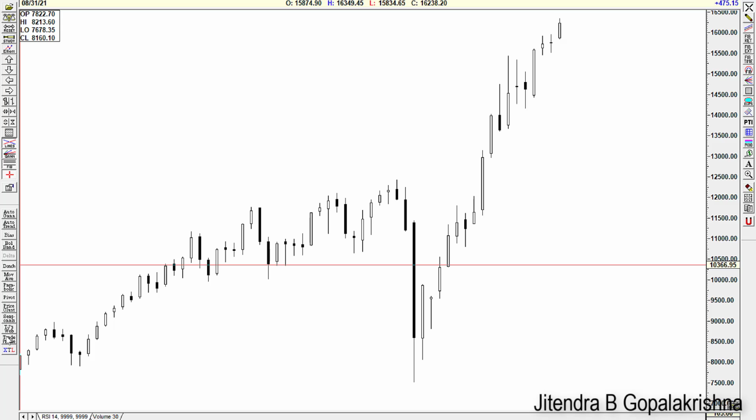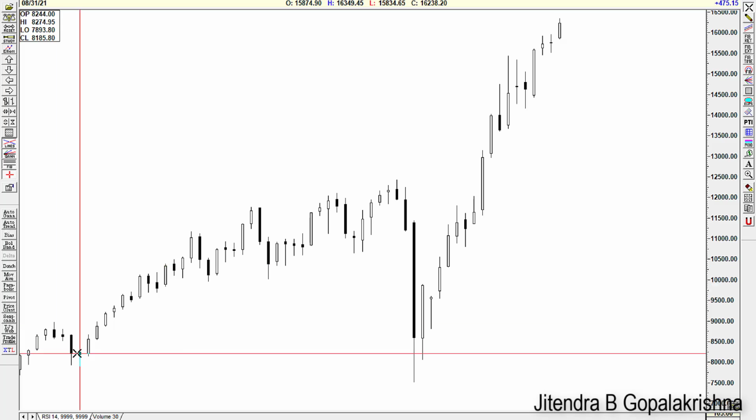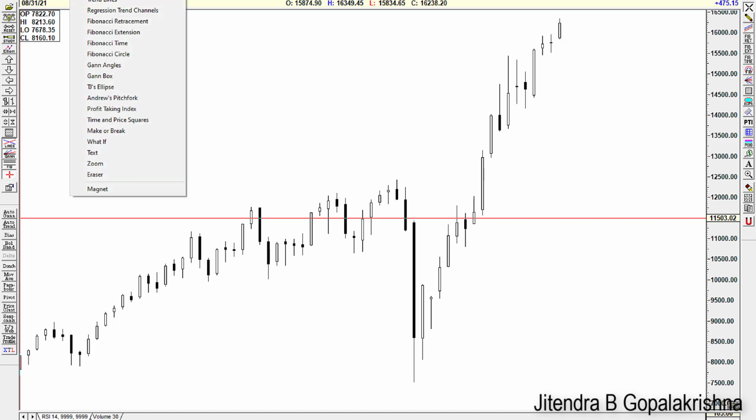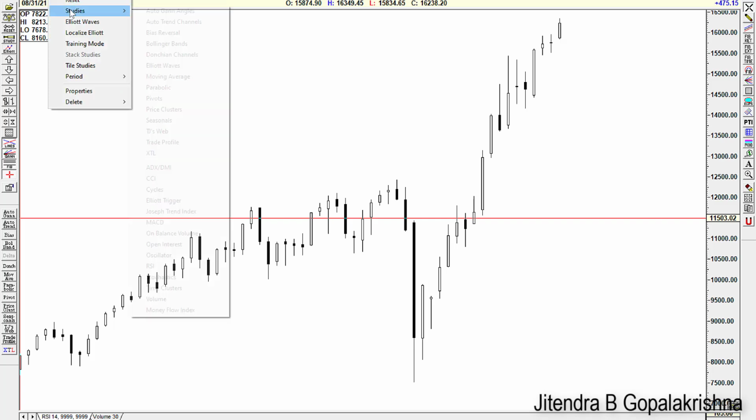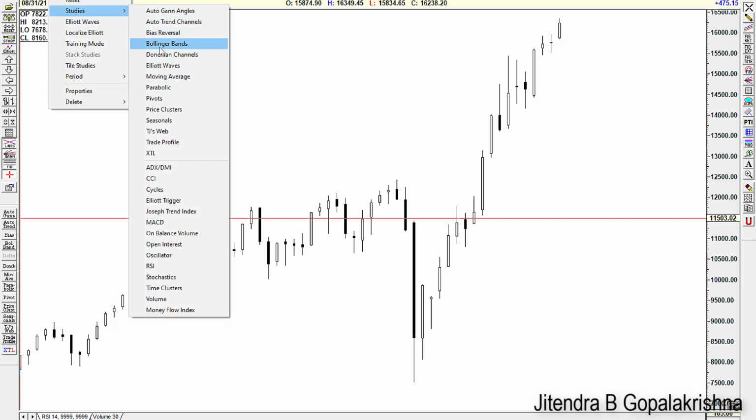Right, now let us see how RSI is plotted on a chart. You don't have to actually plot anything. Very simple, right? It is readily available in all the charts. So for example, if I go here, all that I have to do is click on RSI. Tools, chart studies, and relative strength index, RSI.